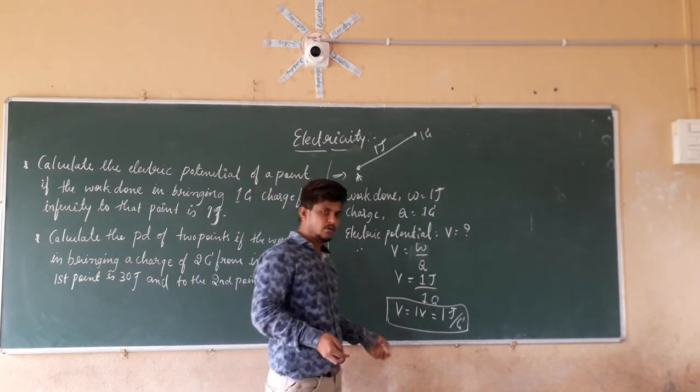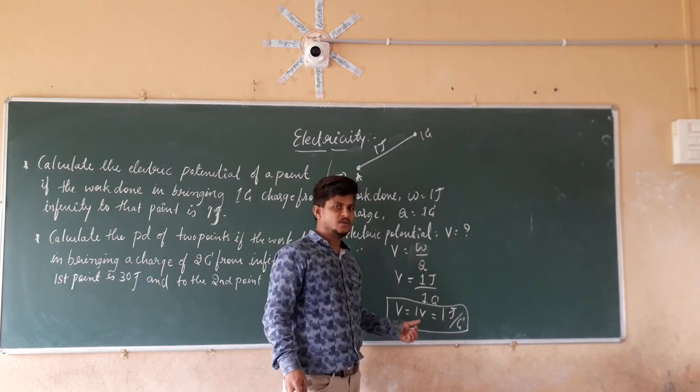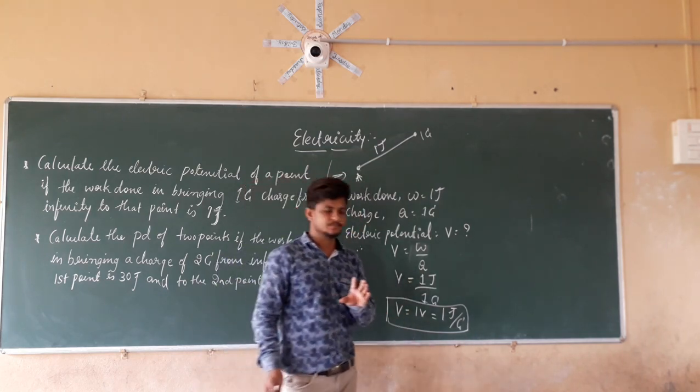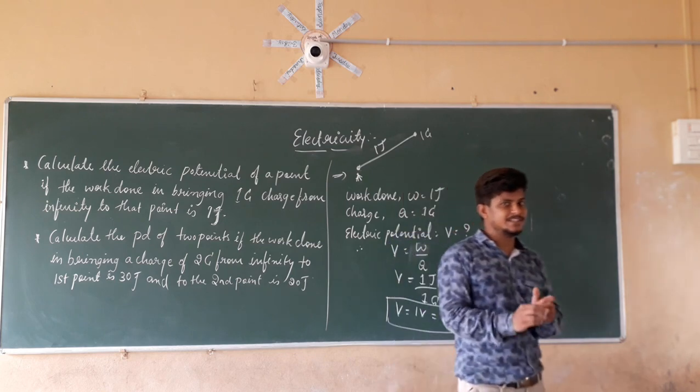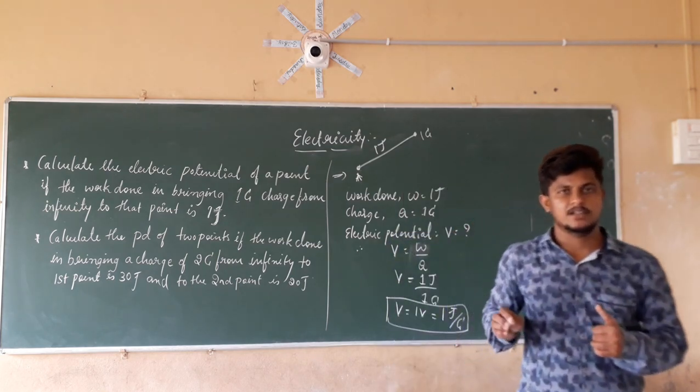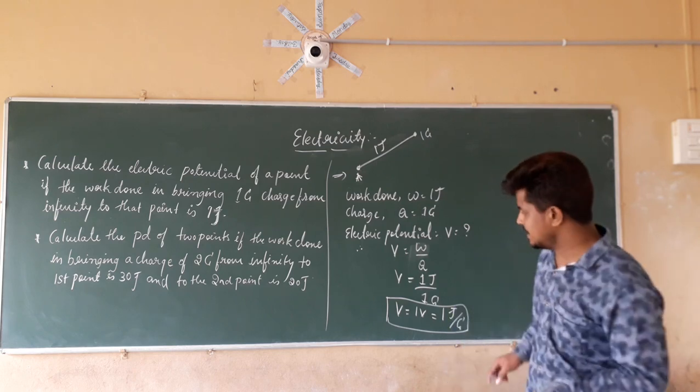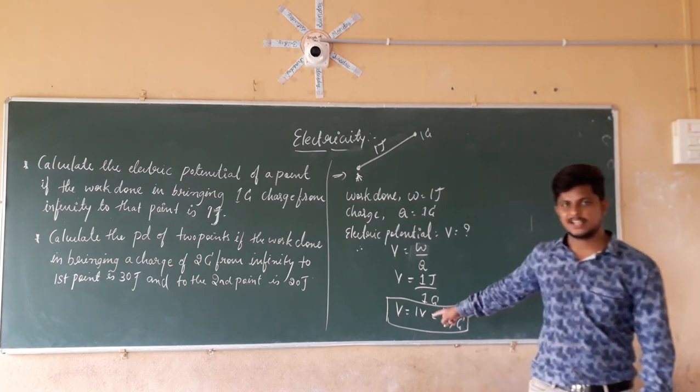When it becomes 1 volt, the work done is 1 joule and the charge is 1 coulomb. Right? So this type of question is going to be asked in your examination. That is nothing but define 1 volt. So here we have got the answer as 1 volt.